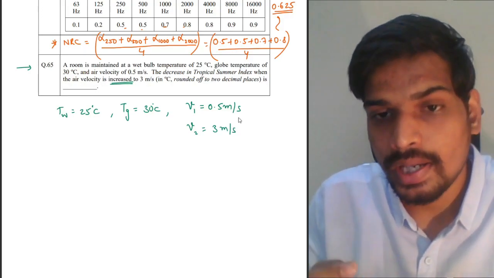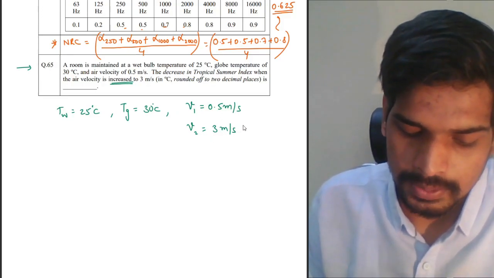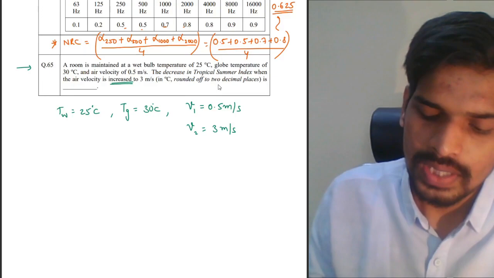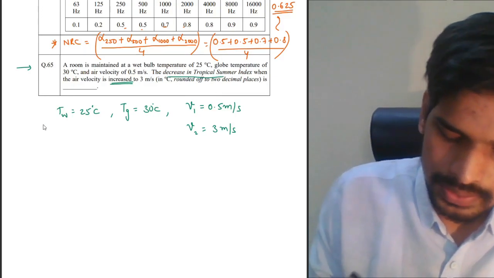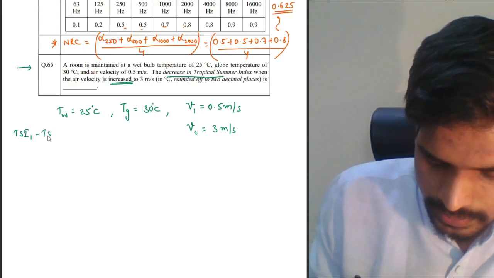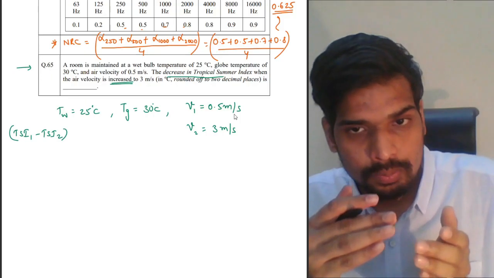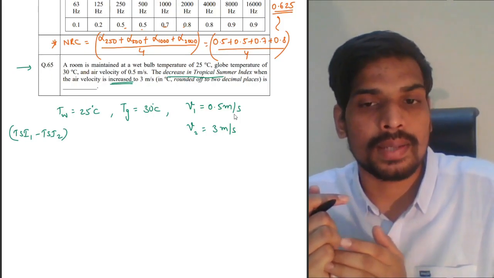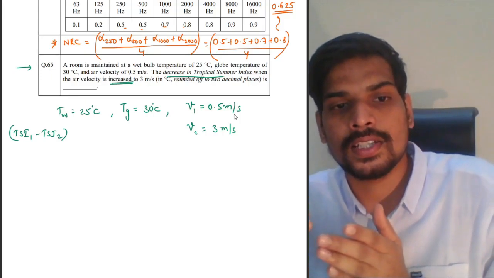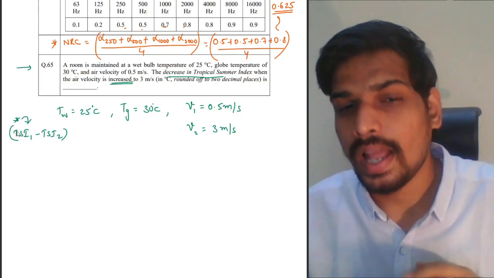If they say increased by, your V2 will become 3.5. Here it is 3 meter per second, so V2 is 3 meter per second. They're asking what is the decrease in tropical summer index, the difference between the initial tropical summer index and the second case. There are two cases. Initially velocity was 0.5, later velocity became 3. Because of this change in velocity, they're asking what is the change in tropical summer index. As simple as that.